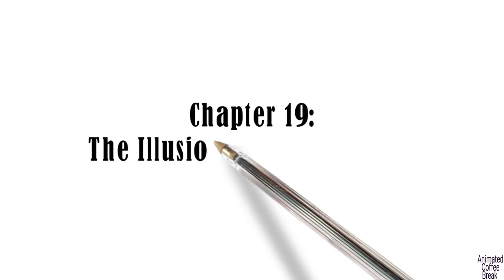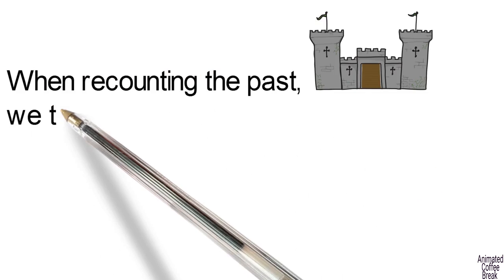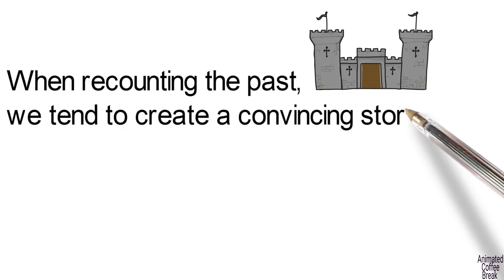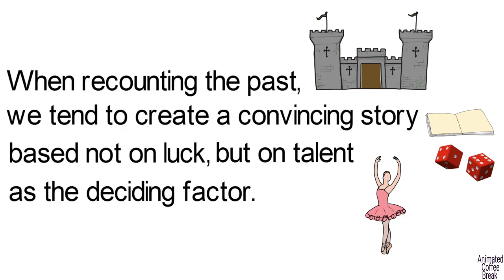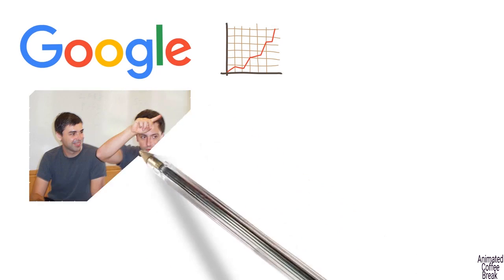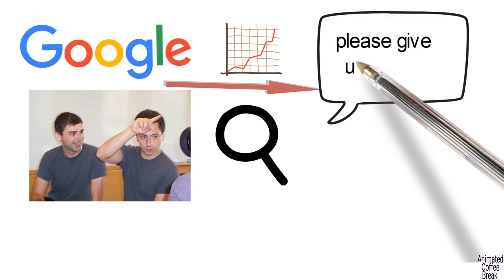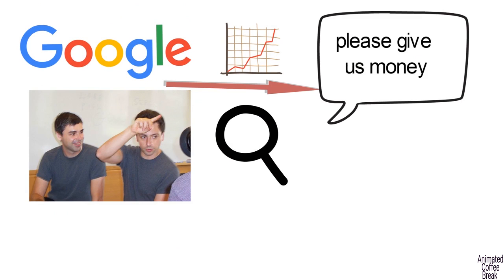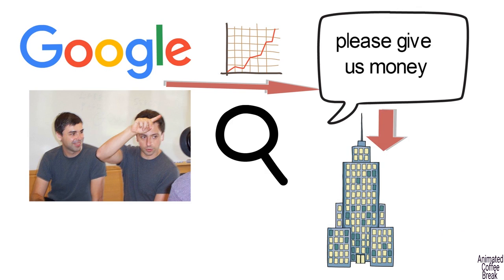Chapter 19: The Illusion of Understanding. When recounting the past, we tend to create a convincing story based not on luck, but on talent as the deciding factor. For example, Google has become a successful company because 2 Stanford graduates found a better search algorithm for information on the internet. They raised funding and made several decisions, which led to the company becoming one of the most profitable companies in the world.